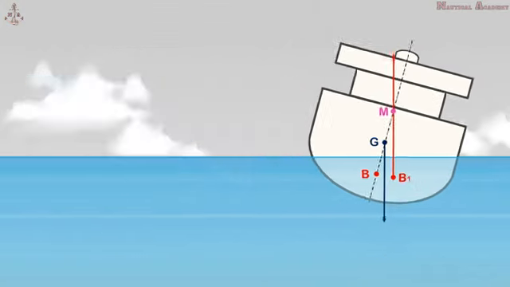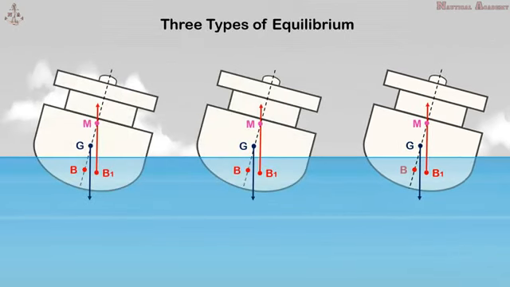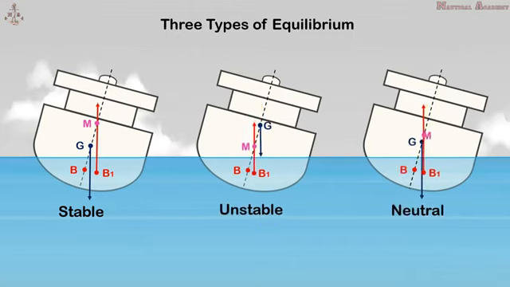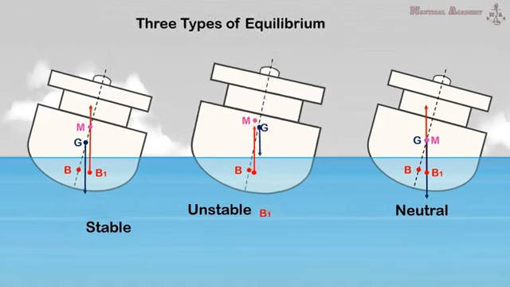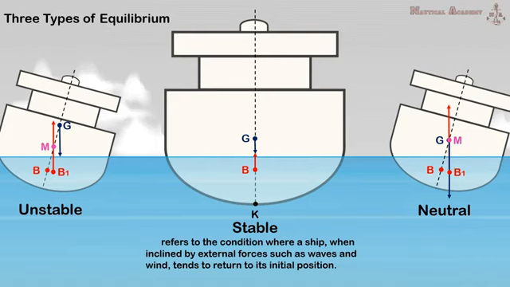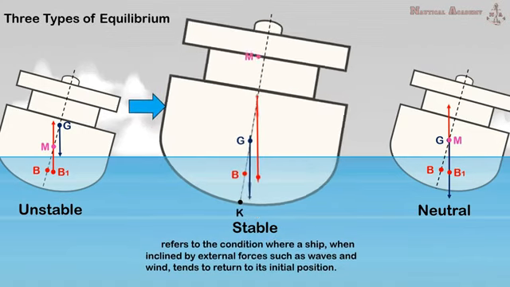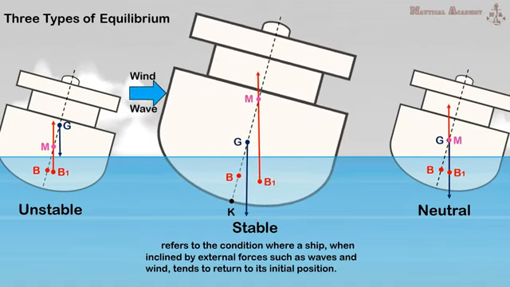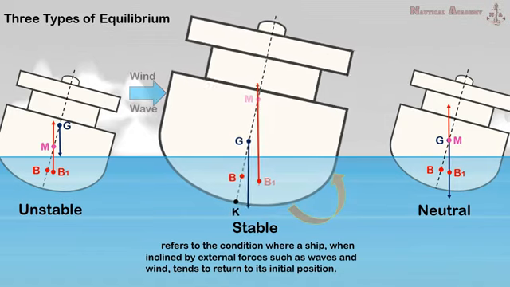The ship possesses three types of equilibrium depending on the position of the metacenter. Those are stable, unstable, and neutral equilibrium. Let us start with stable equilibrium. Stable equilibrium refers to the condition where a ship, when inclined by external forces such as waves and wind, tends to return to its initial position.